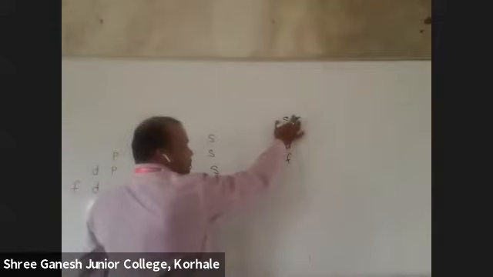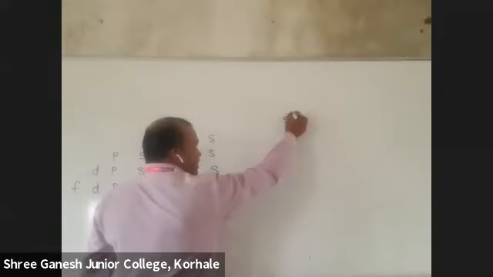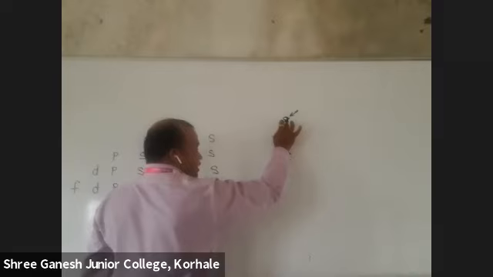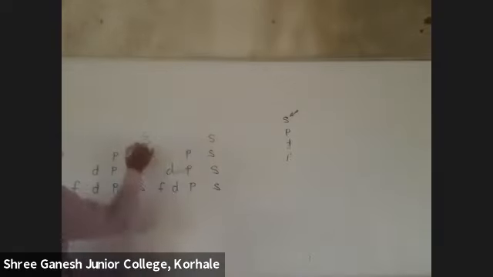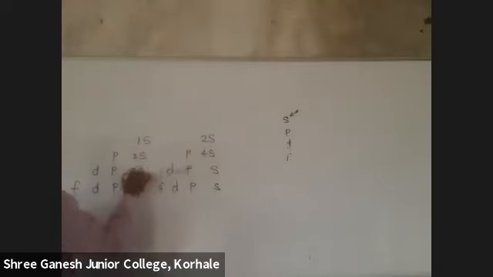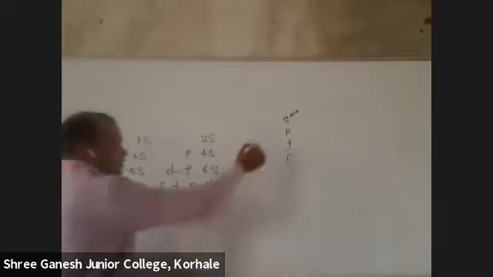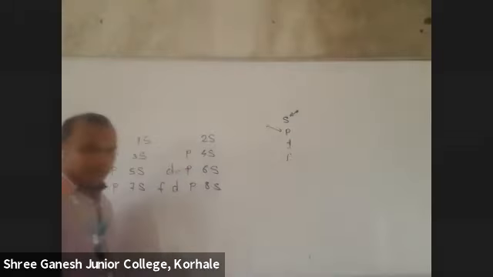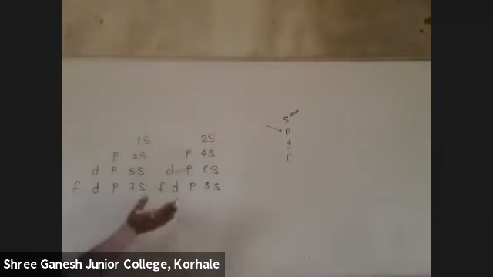Now you see here, S. It is starting, correct? So I'll write here 1s, 2s, 3s, 4s, 5s, 6s, 7s, 8s. S is finished. Now P is on the second number. So where does P start?